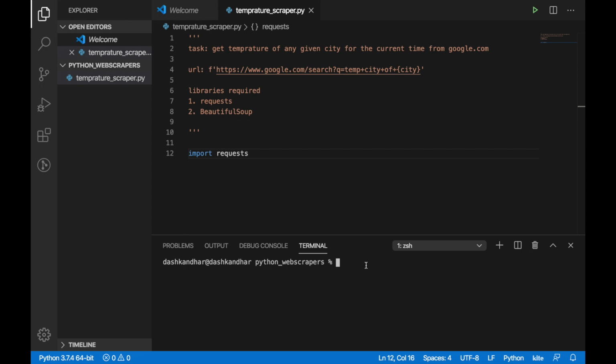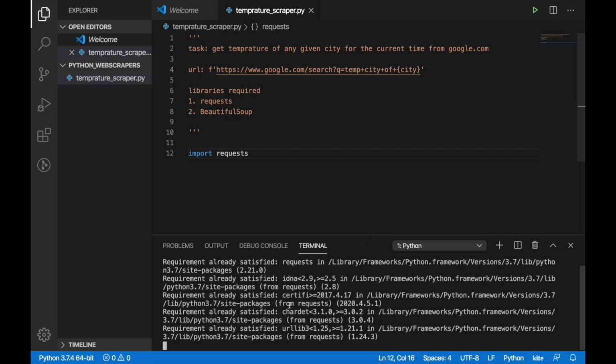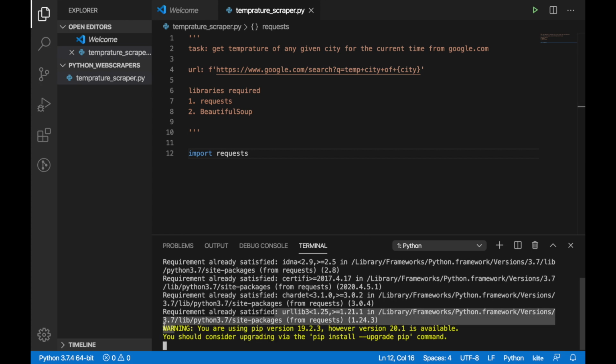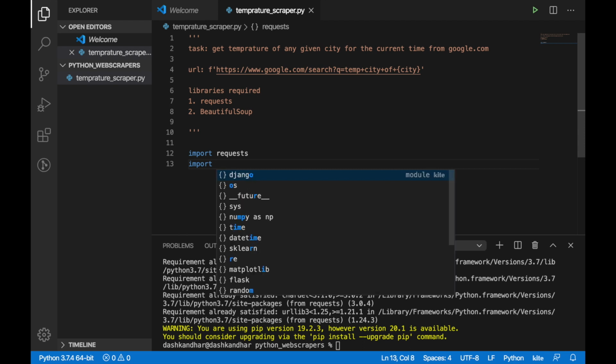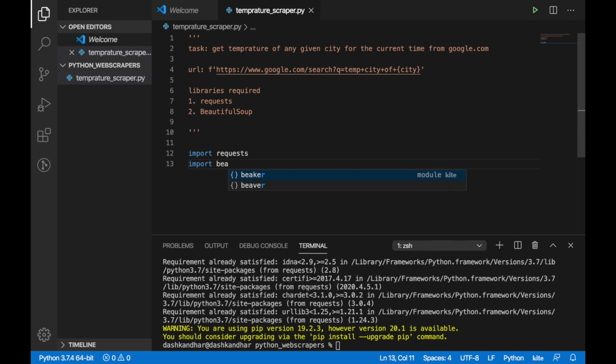So I'm using Python web scrapers. If you're using Windows and you write it like this, it's going to work. But for me, I have to put Python 3, and Ubuntu users, Linux users, or any users who use the terminal for this purpose have to mention the version. It will download. I have already downloaded it, so it says requirement already satisfied. Similarly, for beautiful soup, you need to download it. I'll import it and show you how you can download.